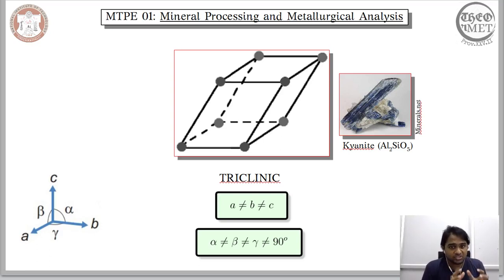In order to reconstruct a regular arrangement in 3 dimensions, we need 3 vectors. Just by considering the magnitude of these 3 vectors and the angle between them, we are able to create 7 different crystal systems. There are minerals that reflect each of these crystal systems, and we saw one example for each. Now it is important for us to understand that we are not focusing on the derivatives of these crystal systems, which are crystal structures. We have just considered the vectors alone that characterize the regular arrangement.